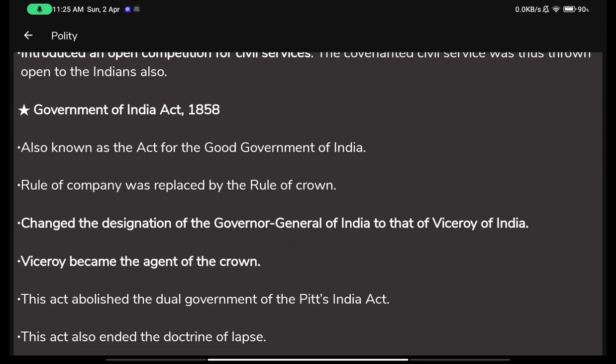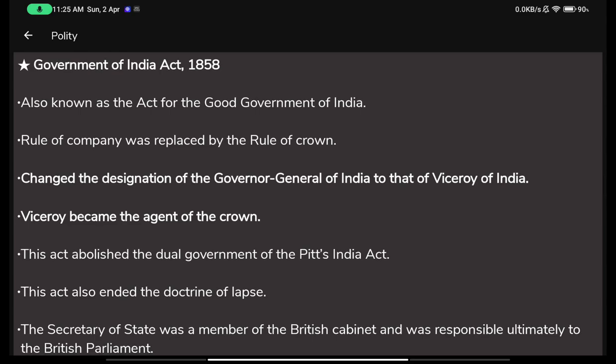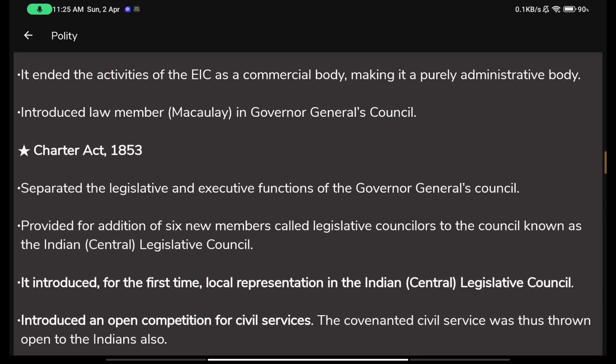So it threw out the company completely. It said that you go back to your trading. In fact, you do not come to India. You have no work in India now. You go back to your simple trading thing. You have no right in any of the administrative functions that we do. And now we will completely see India's future by ourselves.